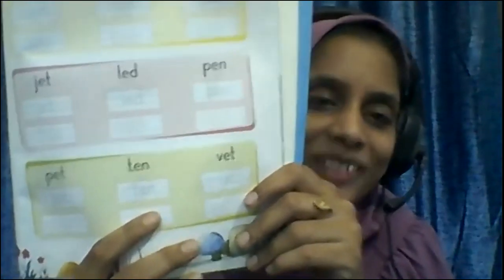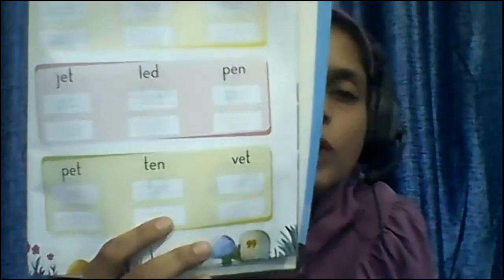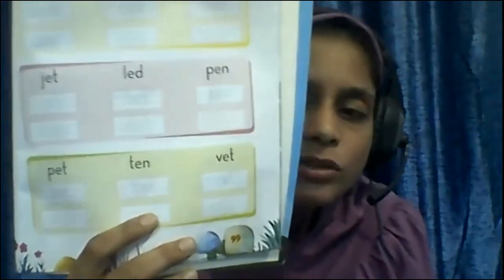Read it and write it. Only one time you have to trace and one time you have to write. Pa, eh, t, pet.